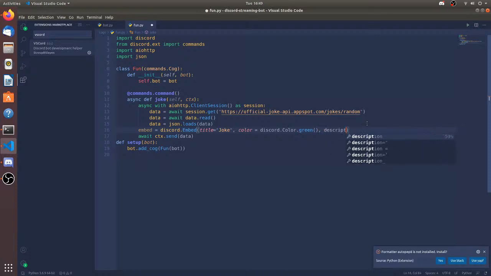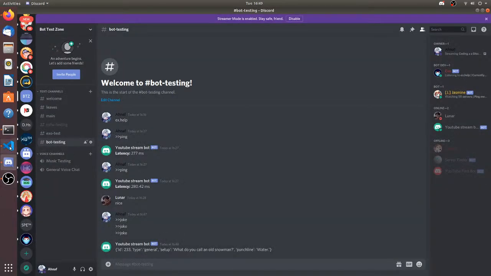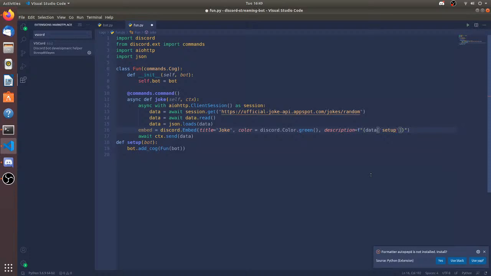And description is going to be an f string. Now in the f string I'm going to be using data, and it's going to be the setup. Setup is basically the question.